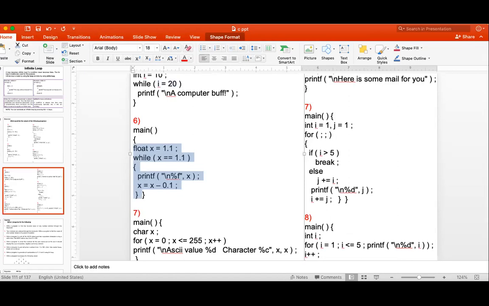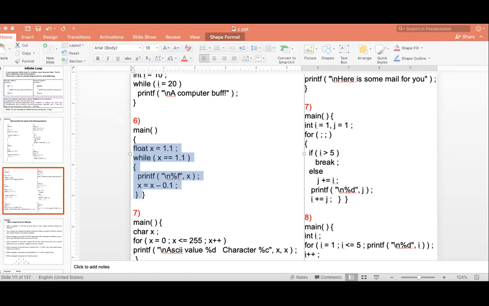Okay, next one. What is the output of this one? There will be no output, sir. Why? Because, like in the program you did before, if it is a decimal point you put 1.1f. In the while loop it will take it as double, so we have to specify x is equal to 1.1f.